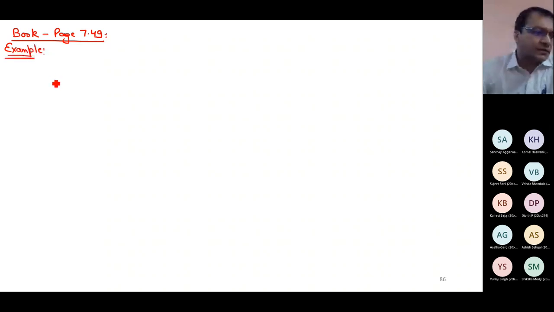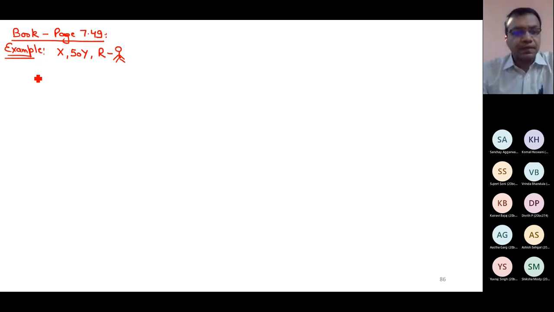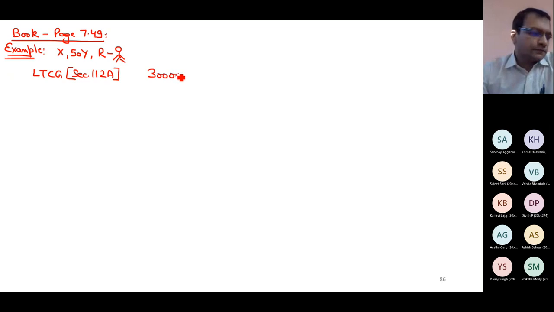I will write the figures. X, 50 years, resident individual, has taxable LTCG under section 112A of 3 lakh. IFOS 280.